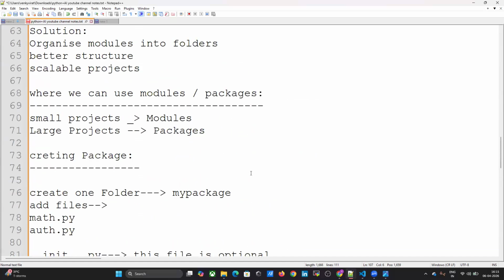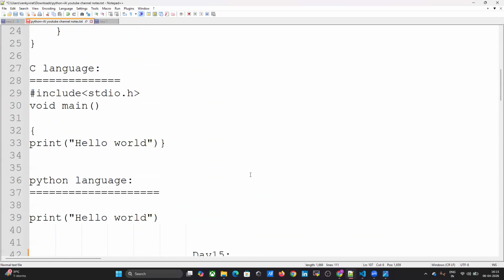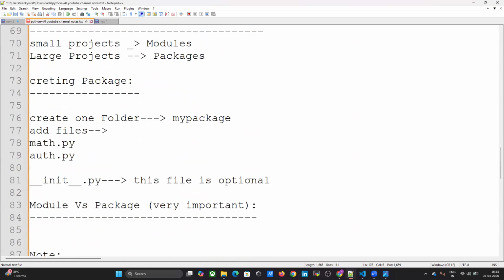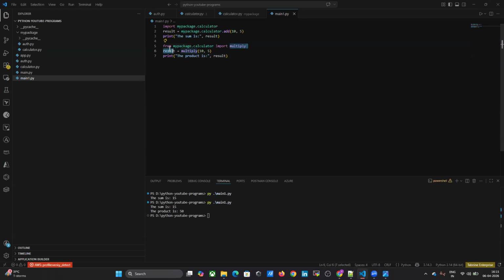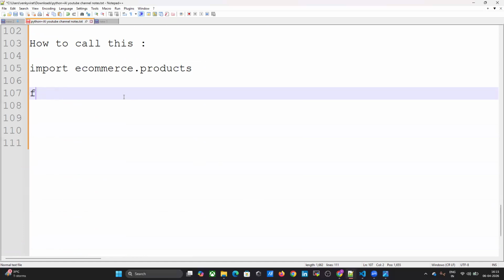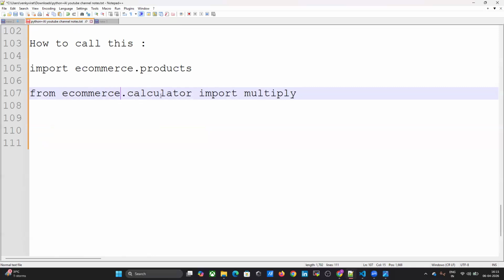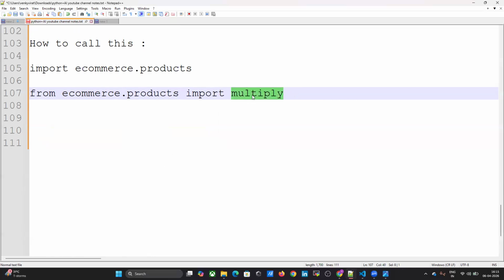I already discussed it earlier, right? Here, instead of my package, I can take e-commerce. from e-commerce.products import electronics.